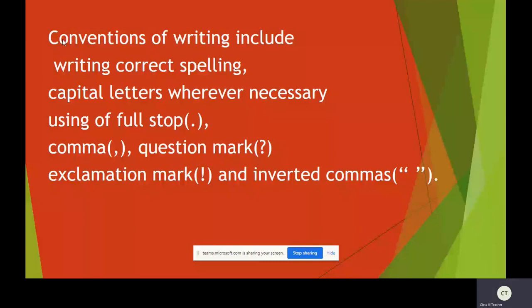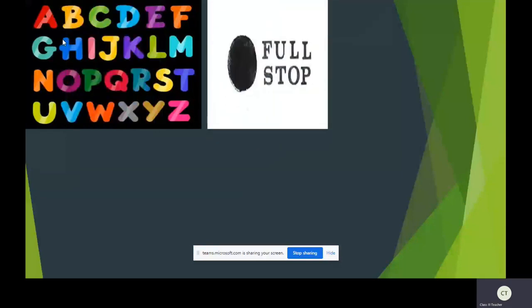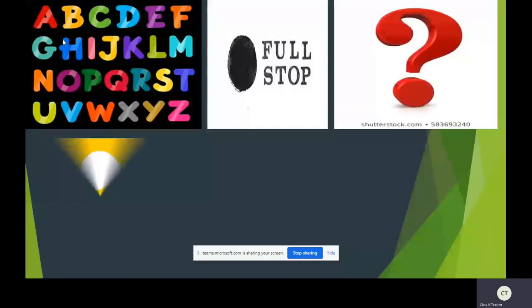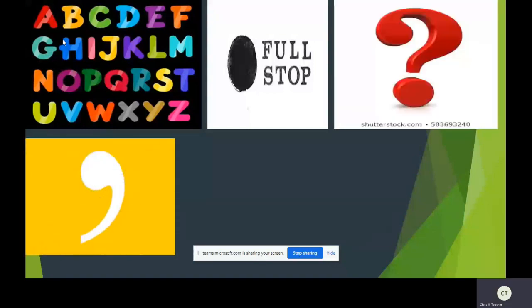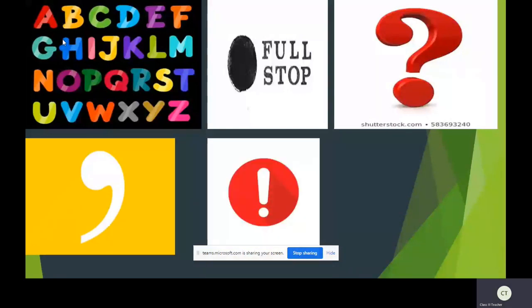In English, there are 14 punctuation marks. In our today's class, we are not going to learn all 14, but only a few. Let us see what conventions of writing include. Using capital letters, full stop, question mark, comma, exclamation mark, and inverted commas.